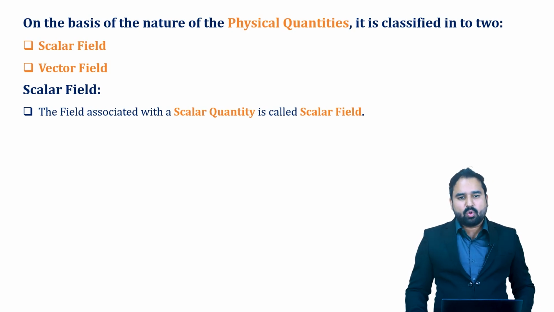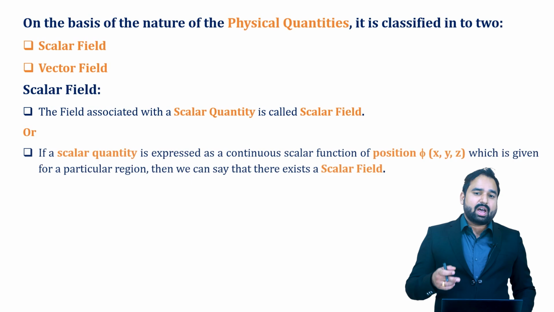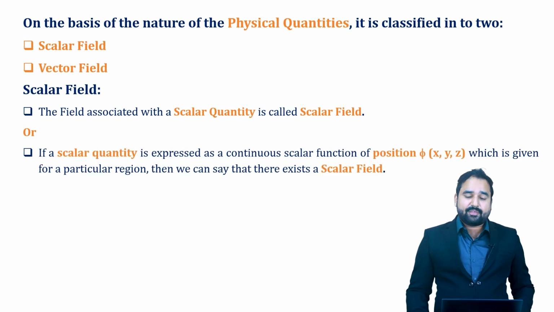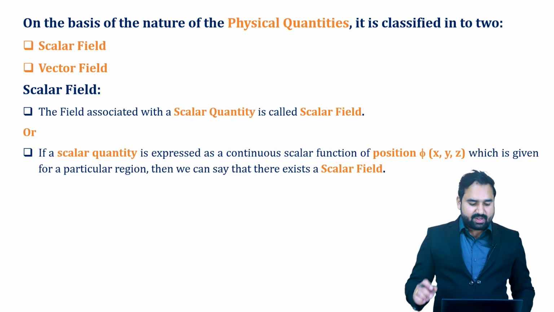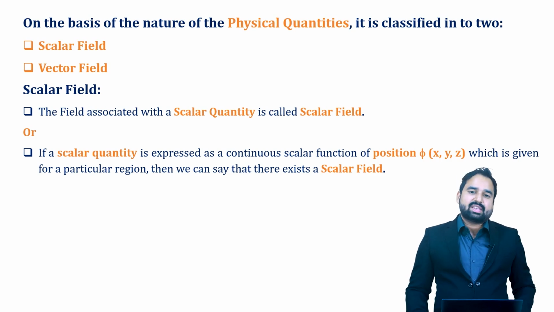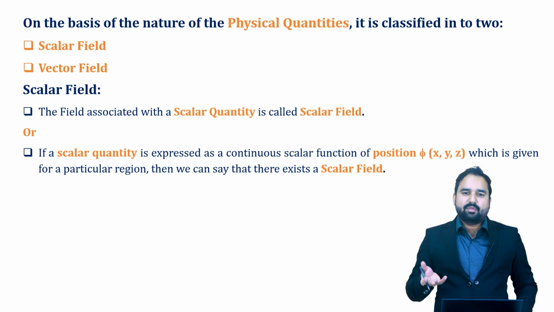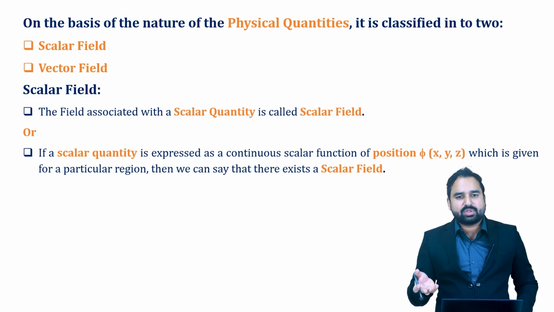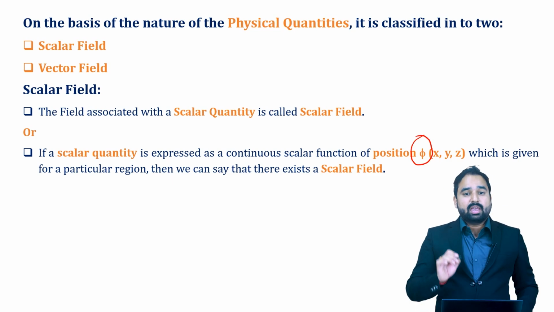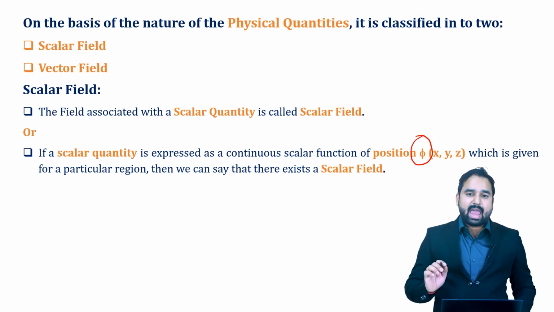Let us talk about certain more detail about this. We have another definition for this. The other definition is: if a scalar quantity is expressed as a continuous scalar function of position phi in terms of x, y, z coordinates, which are also known as Cartesian coordinates, which is given for a particular region, then we can say that there exists a scalar field. So what are we taking? We are taking a position quantity. Let us take that quantity here as phi. Here phi is a function of three-dimensional coordinates x, y and z, and those coordinates are used to express any position in any place.